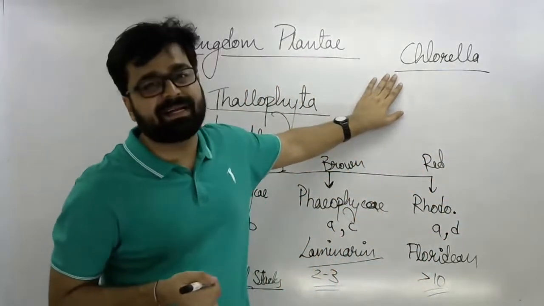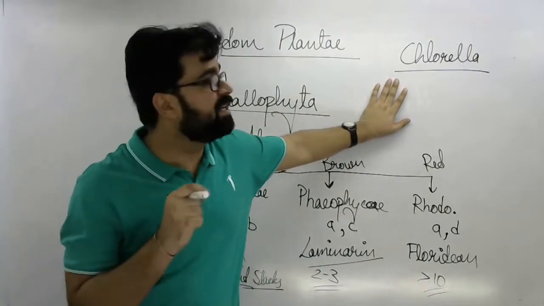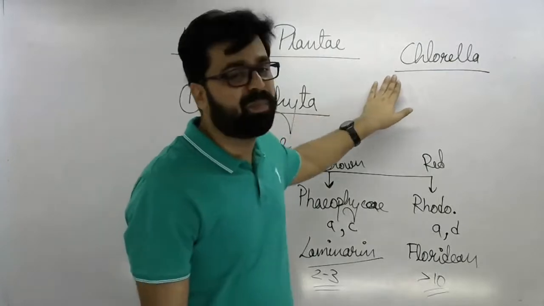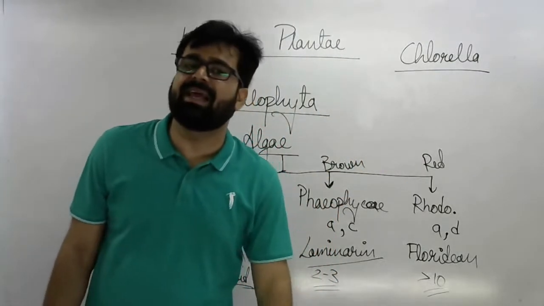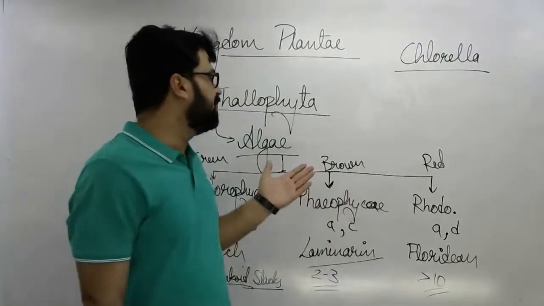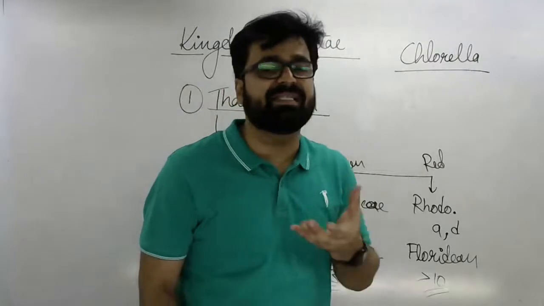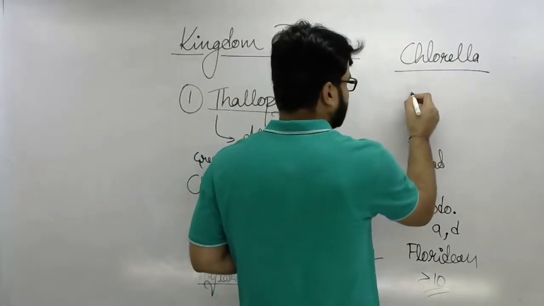So the C3 cycle was experimentally first discovered in Chlorella only. So this is again an important point about Chlorella. Another example of green algae is Chlamydomonas. Chlamydomonas has a cup-shaped chloroplast, just like this.